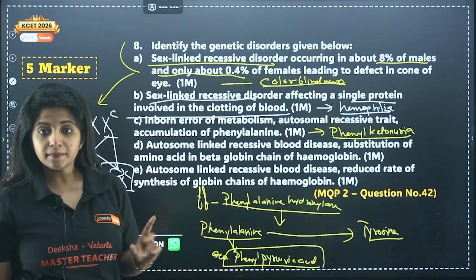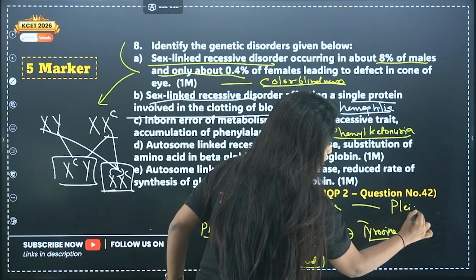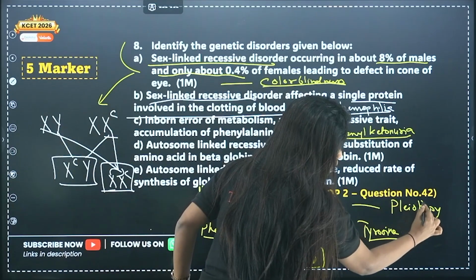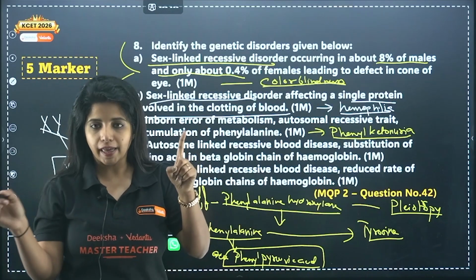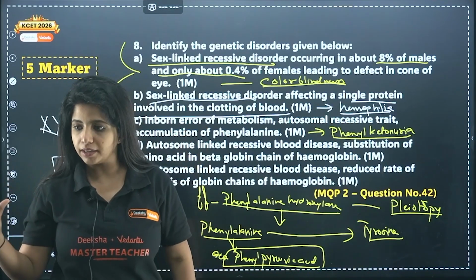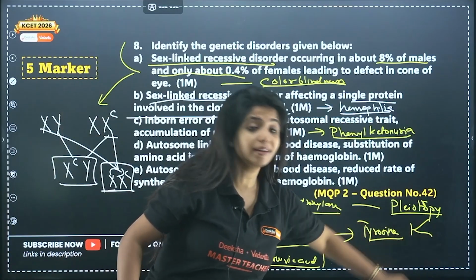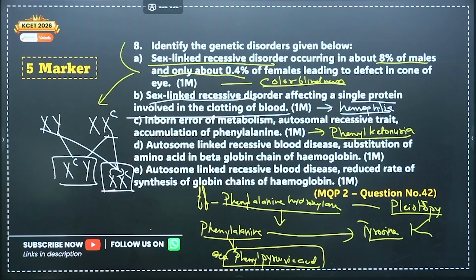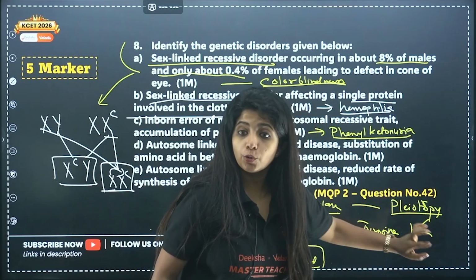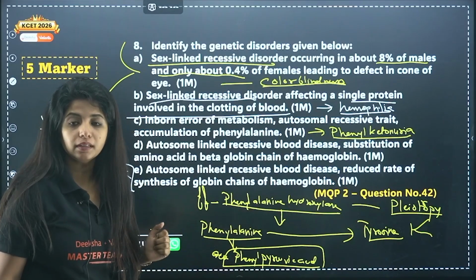One more very important thing, this particular disorder is also an example of pleiotropy. Since anyway we are studying, let's study about pleiotropy also. Usually we have studied one gene, one character. One gene is responsible for one character. But over here, one gene is responsible for multiple characters. One gene is going to affect two characters. So ma'am, only one character is being affected, phenylpyruvic acid is being accumulated, and that's why mental retardation is happening.